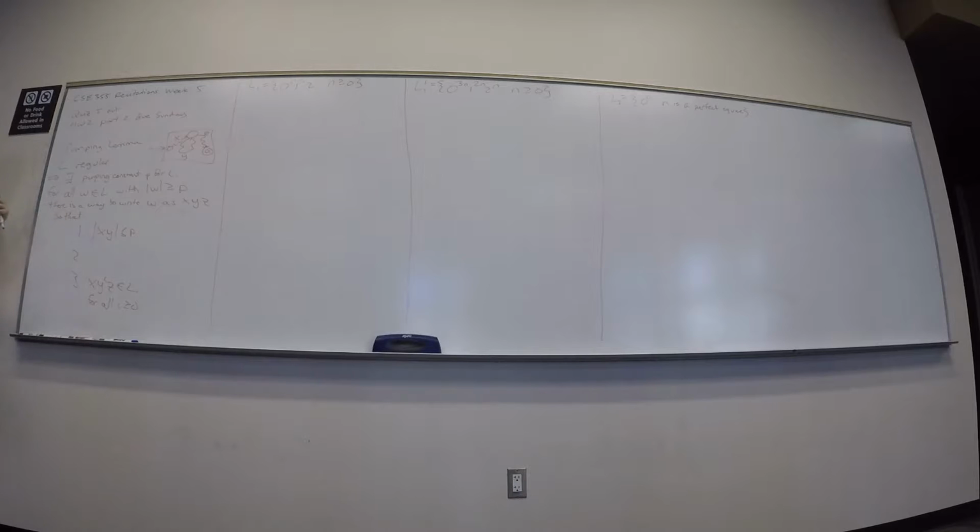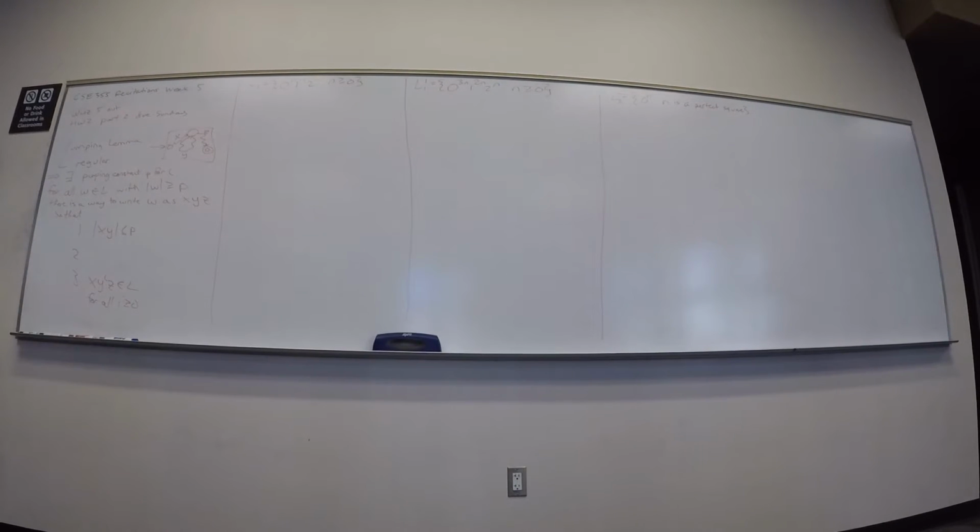Yeah, so let's think of a string of length exactly P that's in the language. Does it repeat a state? It has to repeat a state, so it must work for strings of length exactly P. So there must have been repetition in the first P characters. There are only P characters, but there must have been a repetition.